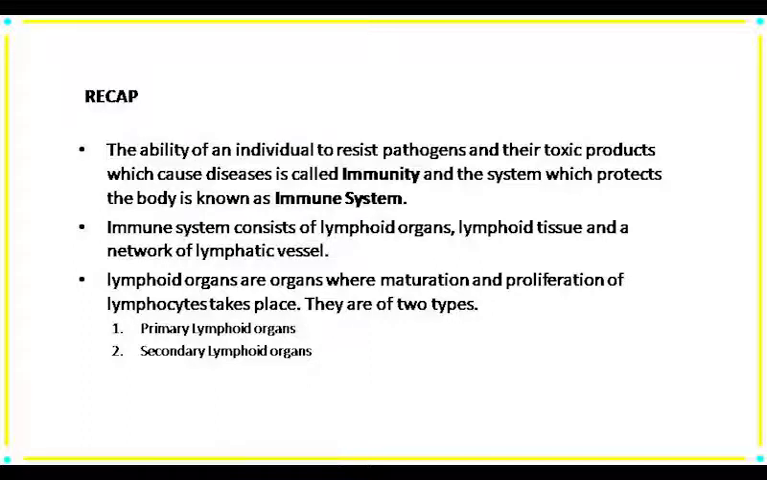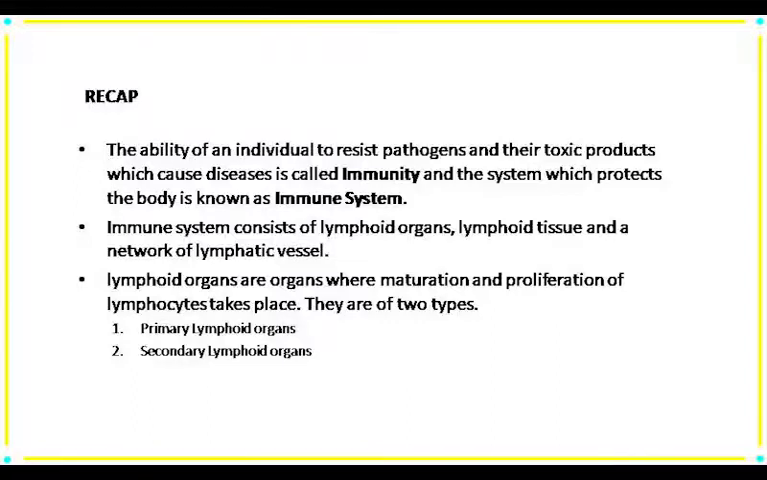As we have discussed, lymphoid organs are of two types, primary lymphoid organs and secondary lymphoid organs. Bone marrow and thymus are included in primary lymphoid organs. Spleen, tonsil, mucosal associated lymphoid tissue, and Peyer's patches in the intestine are included in secondary lymphoid organs.